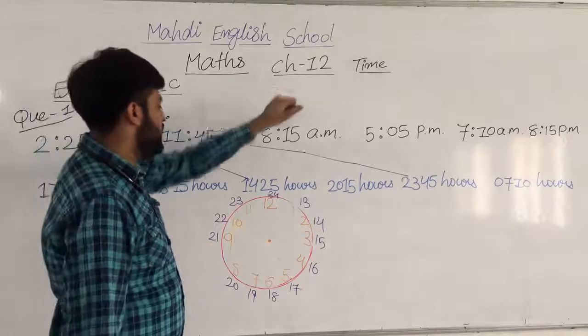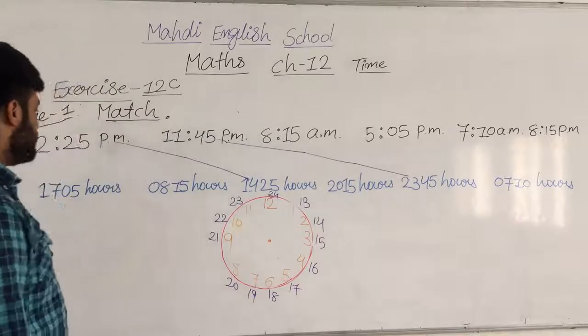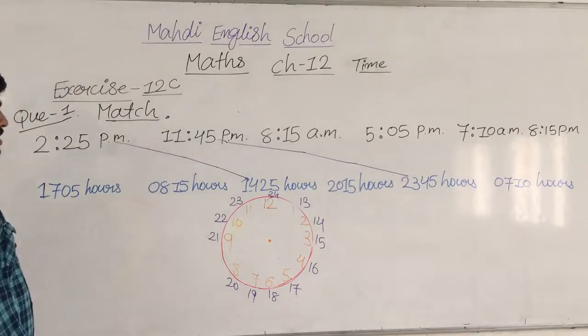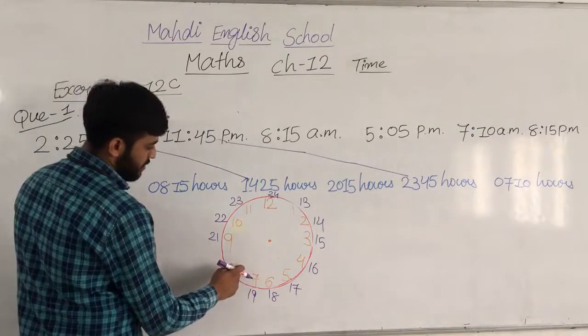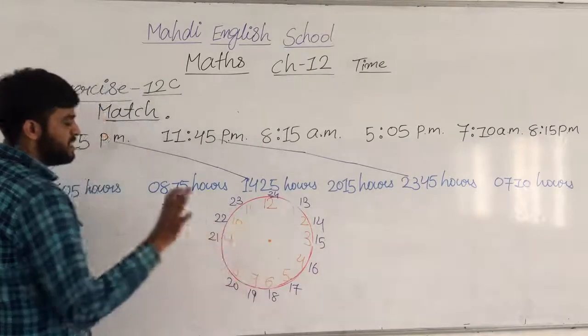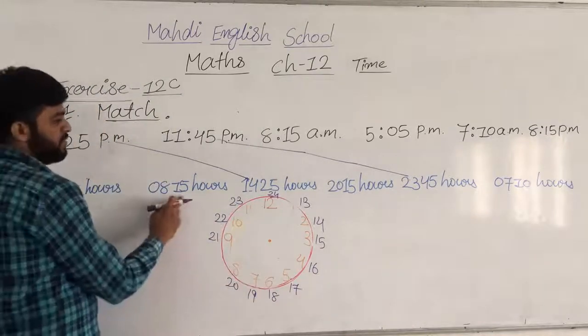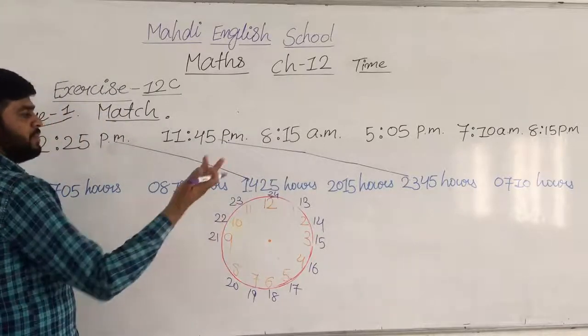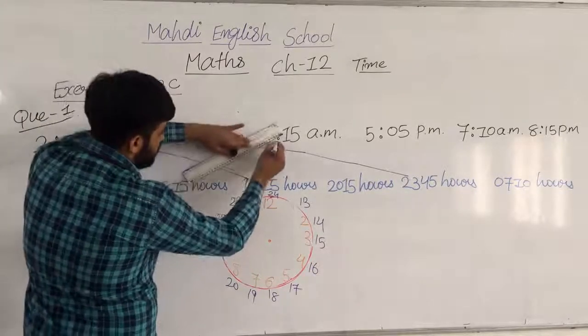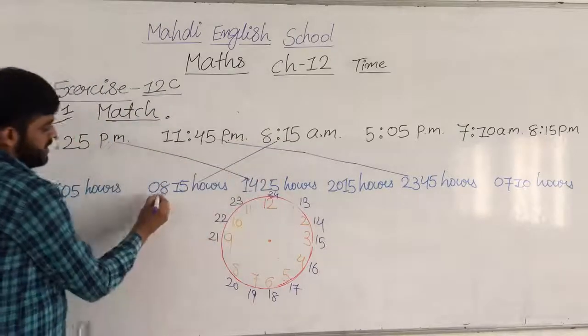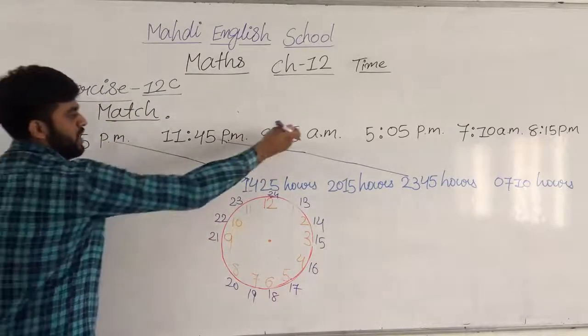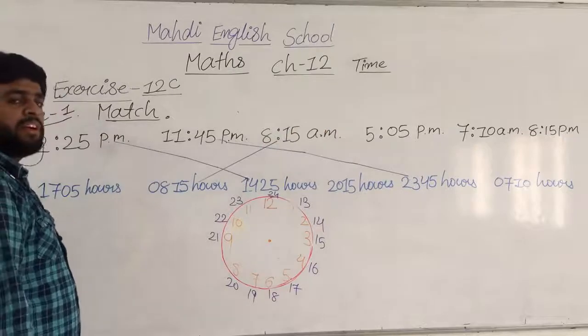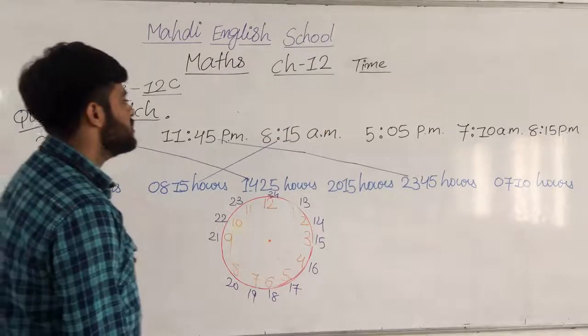Then 8:15 a.m. So 8:15 is as it is. A.M. is as it is at 8:15. Okay, so 8:15 hours, 8:15 AM. After midnight, so 8:15 AM as it is. So now we have to join it like that. This is 8:15 hours, so 8:15 AM, after midnight.